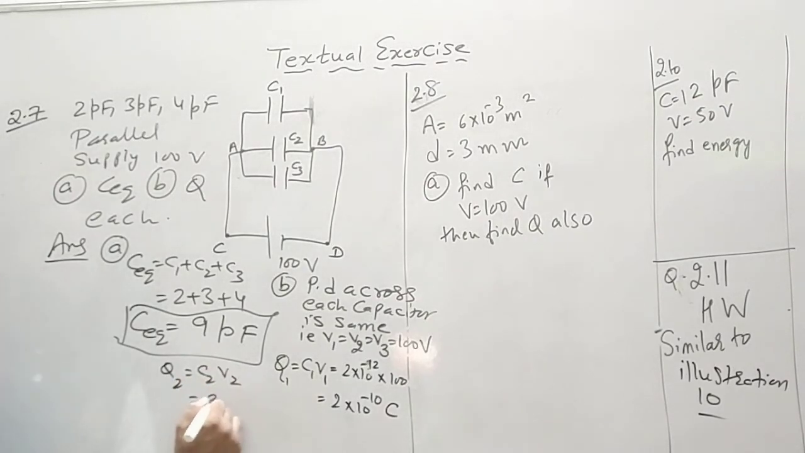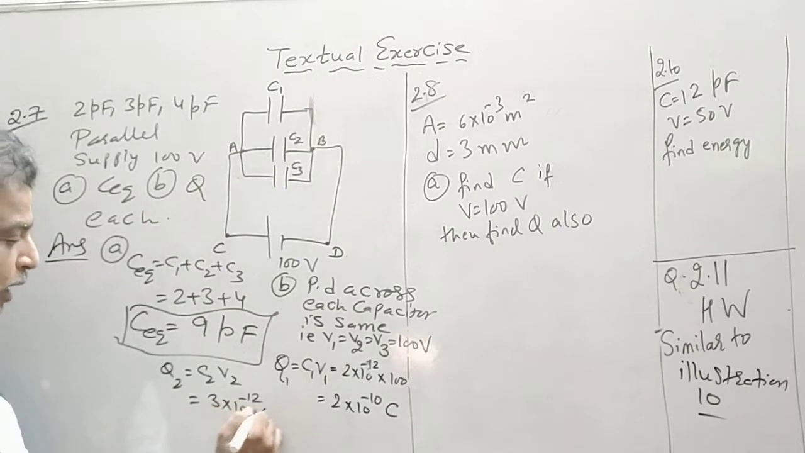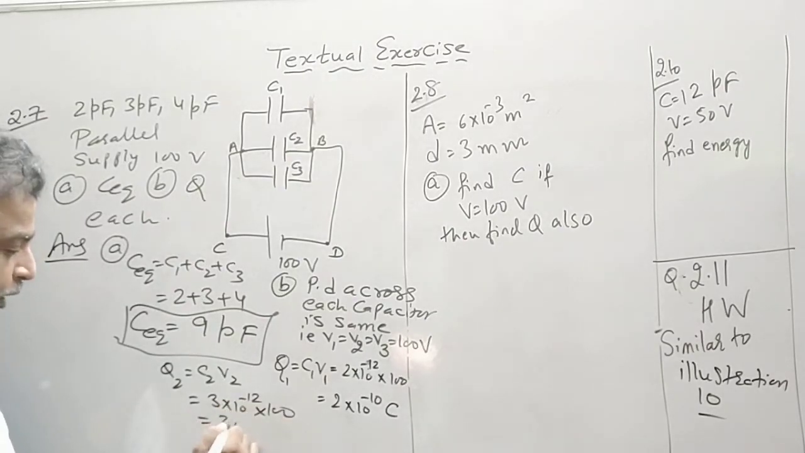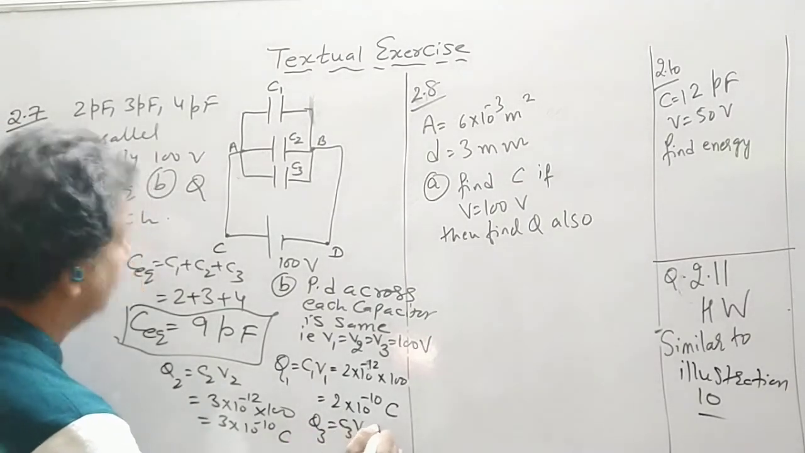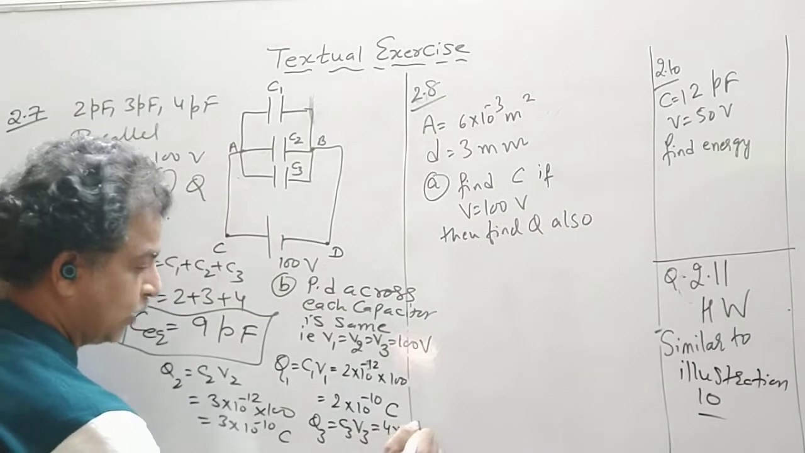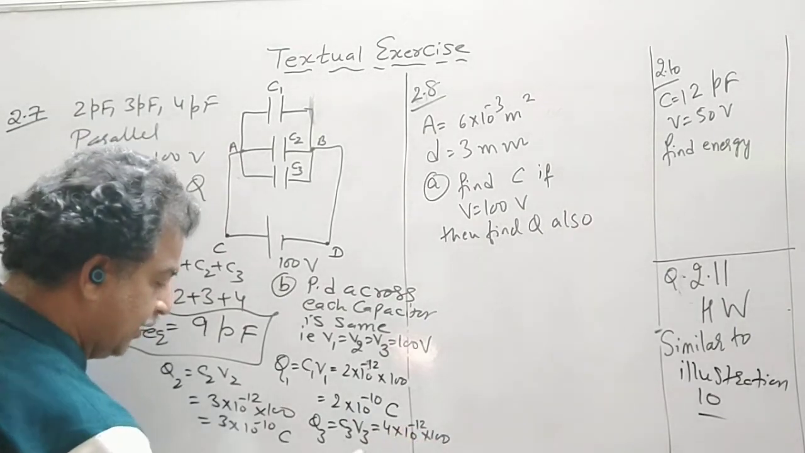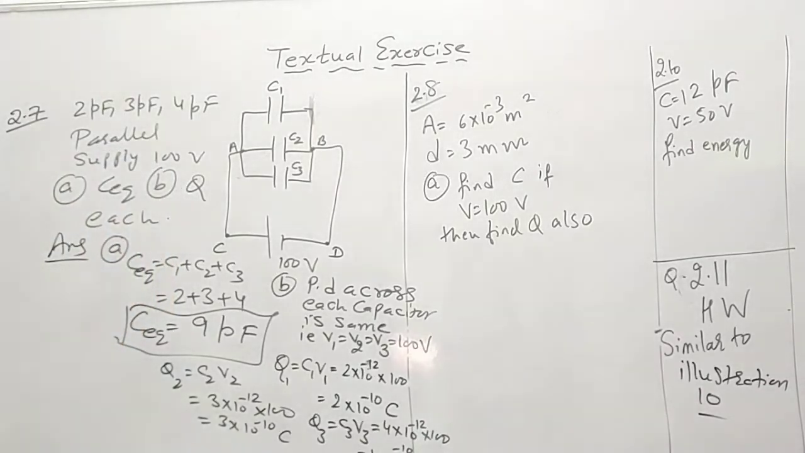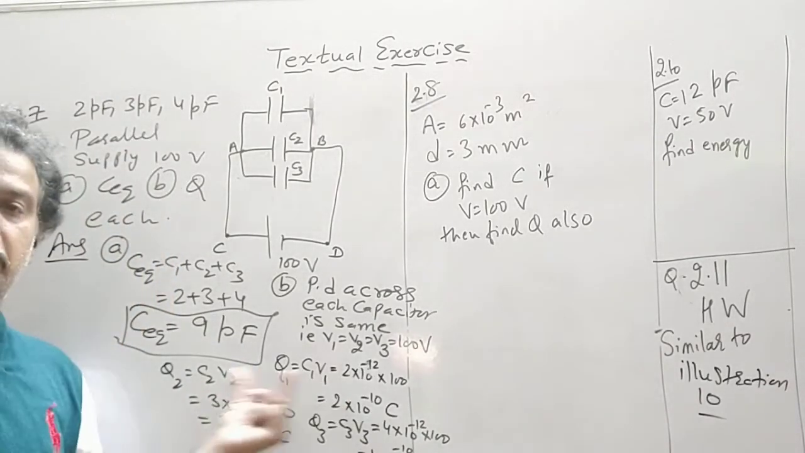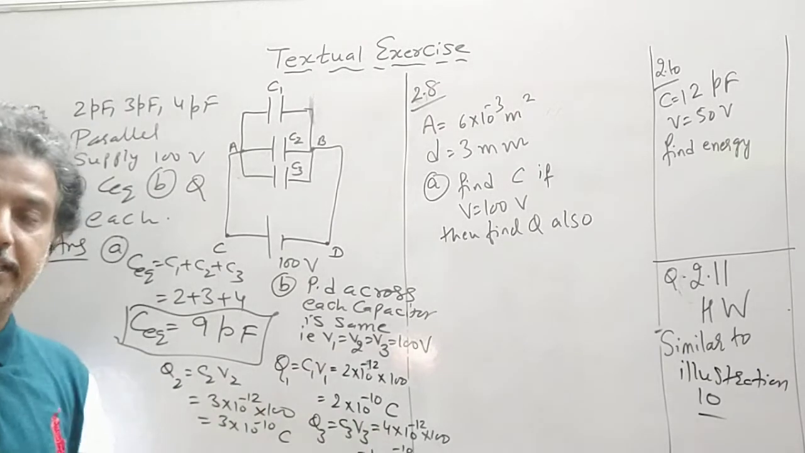That is equal to 3 into 10 raised to minus 12 into 100. So 3 into 10 raised to minus 10 coulomb. Q3, that is C3V3, is equal to 4 into 10 raised to minus 12 into 100, that is 4 into 10 raised to minus 10 coulomb. So simply it is a multiplication: C1V1, C2V2 and C3V3.